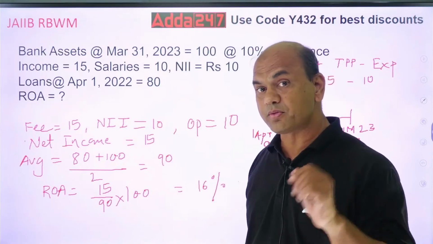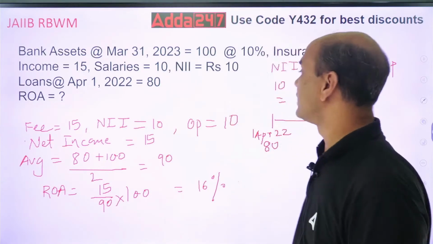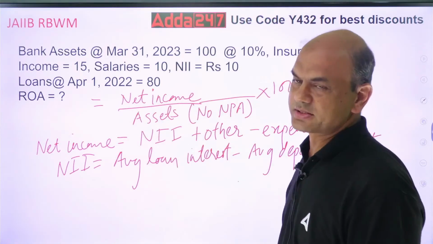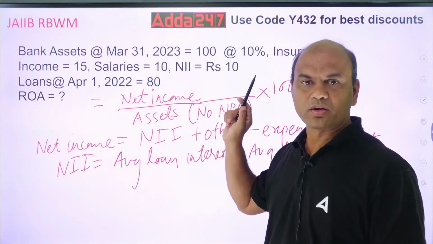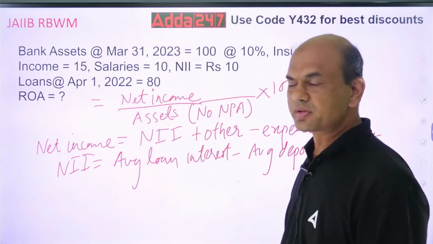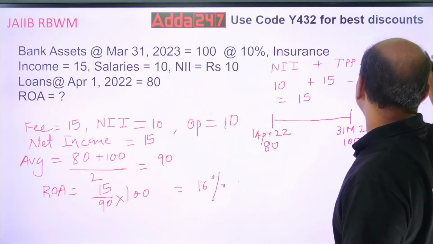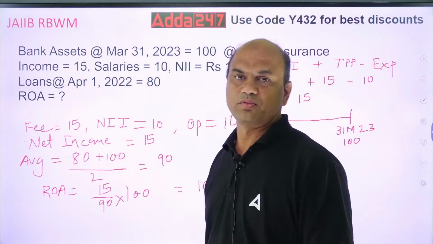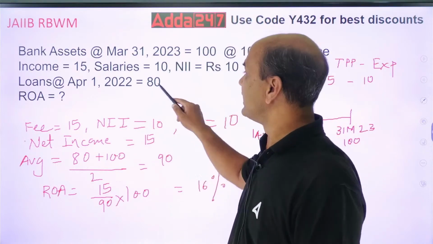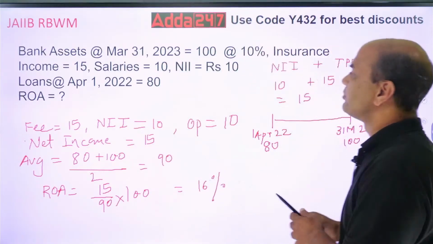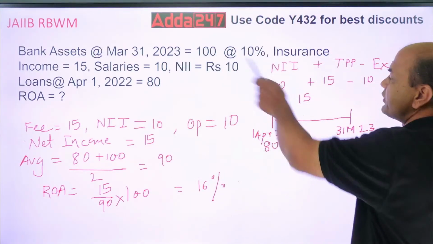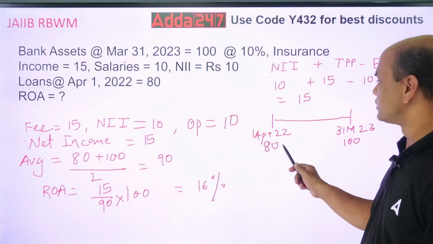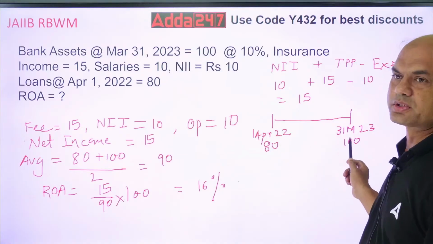Now what is my formula for ROA? What did I give you earlier? Net income upon assets. Net income I've got now, 15. But what about assets? You have to find out average assets. For this, look at this. The financial year given here is what? April 1, 2022 to 31st March 2023. This is my financial year.